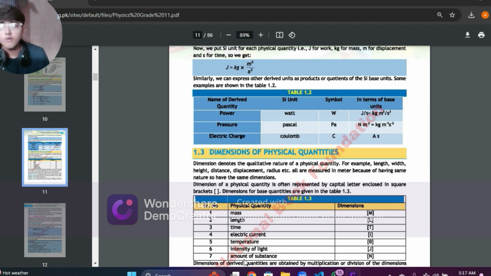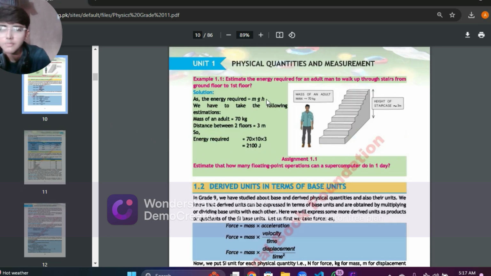Anyways, what is dimension? But before that, we need to focus upon a few problems such as physical quantities and measurements, as this is an important part of our chapter as well. The chapter is measurements. So just imagine there is an old person that weighs 70 kg and he wants to climb, or you can say walk, up 10 steps of stairs, and the height of that staircase is 3 meter per stair.